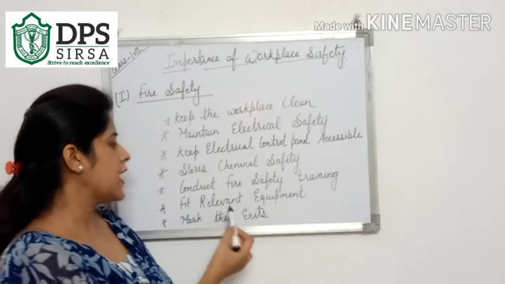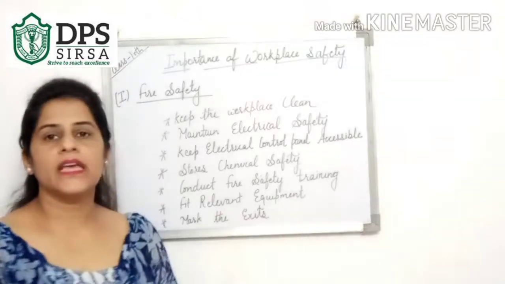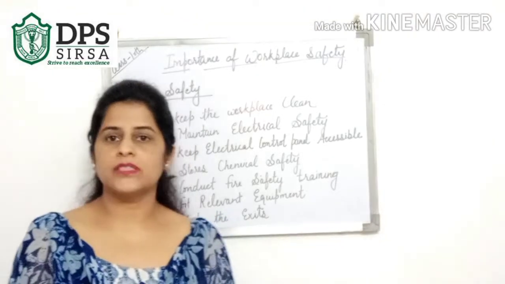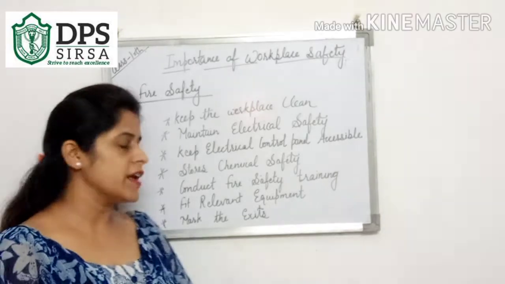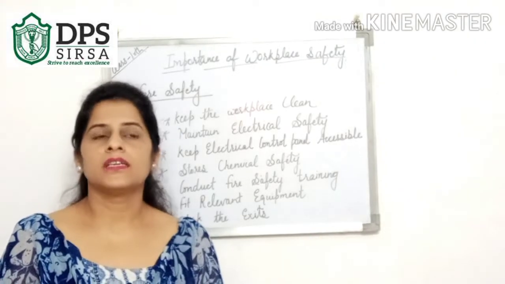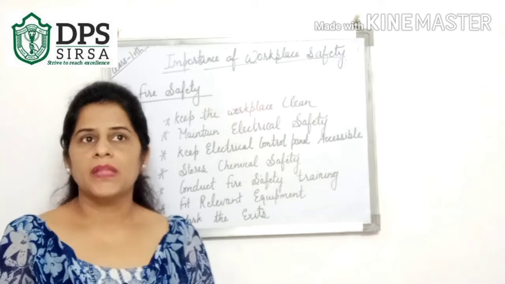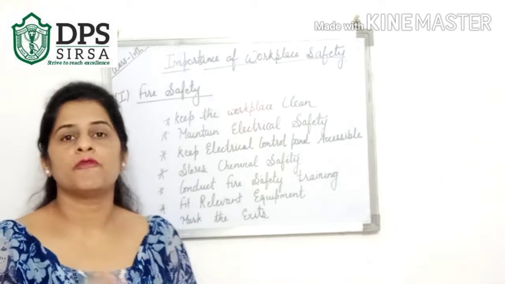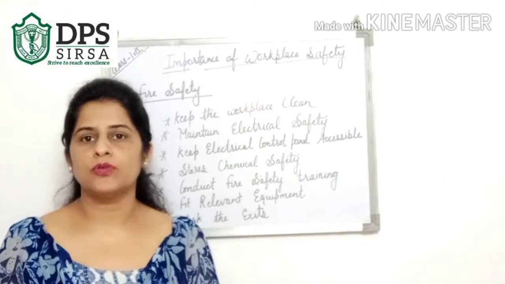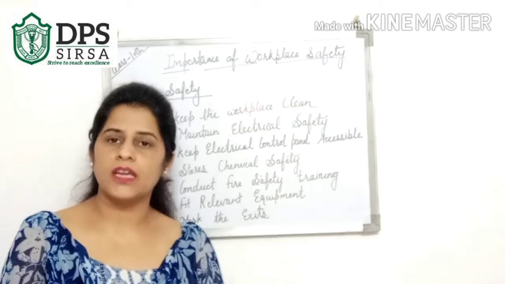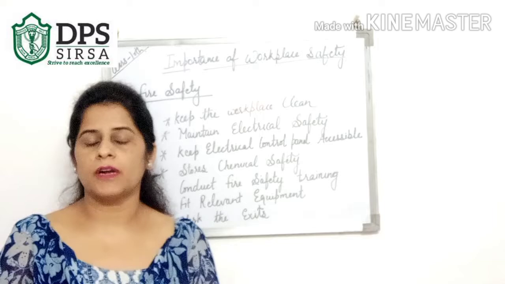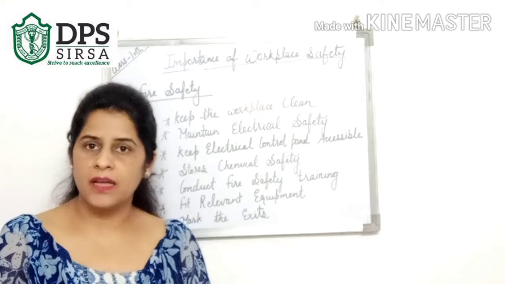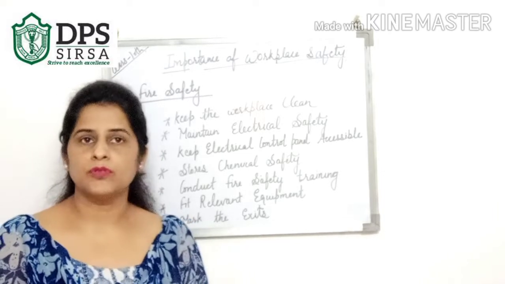Next is to fit the relevant equipment. The equipment which we have installed in our organizations for escaping from the fire, that is the fire extinguisher, smoke alarm and sprinklers, we should check from time to time to see whether they are in working condition or not. If they are not in working condition, then we should change them and repair them from time to time.